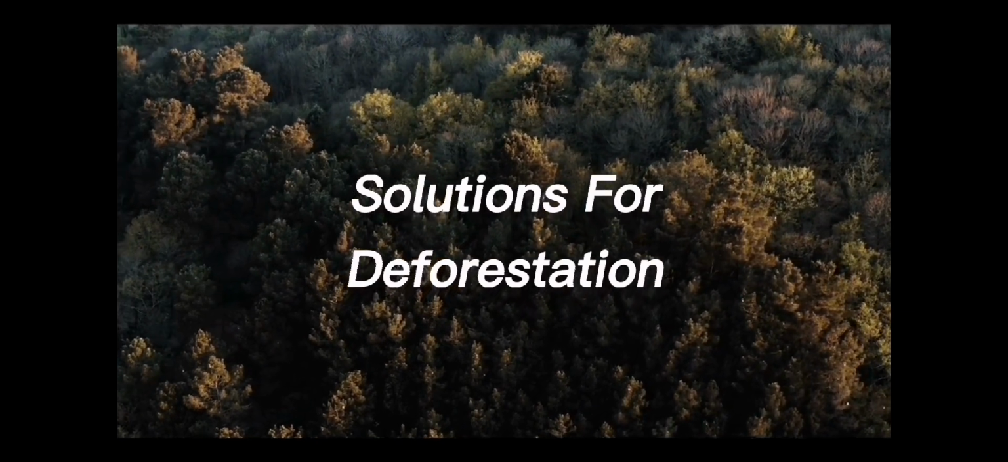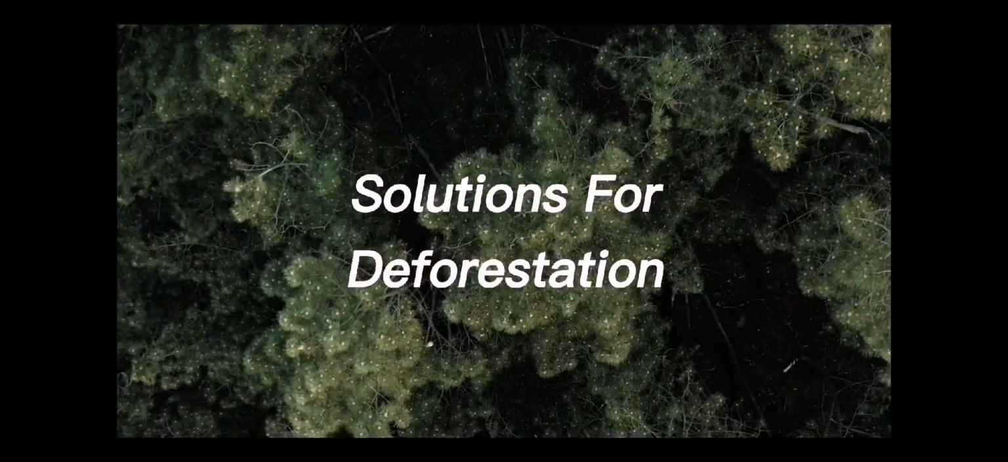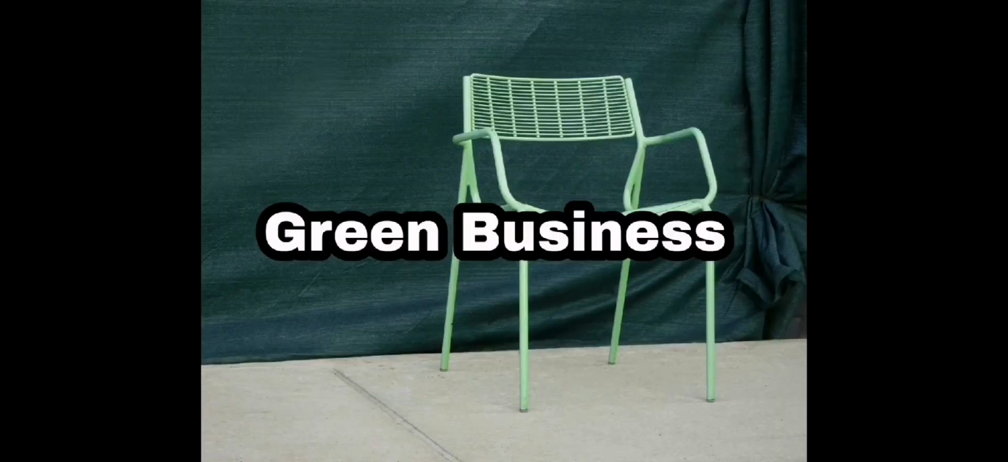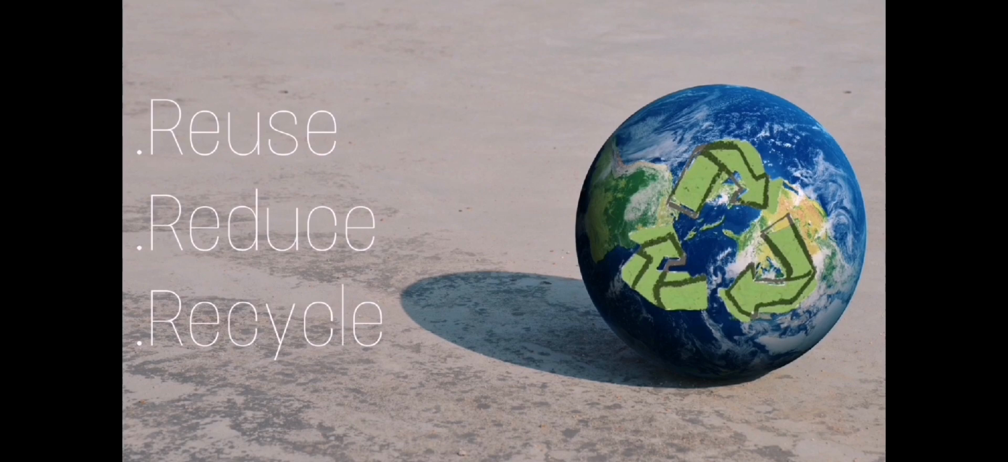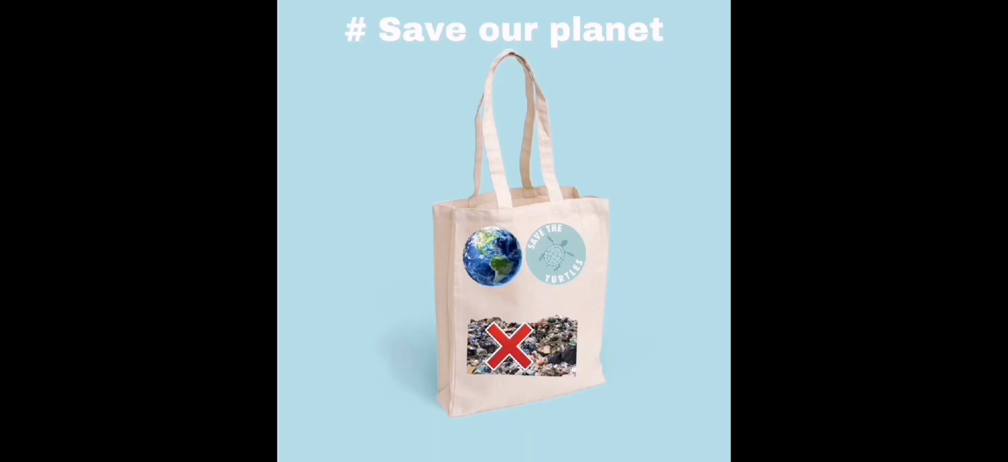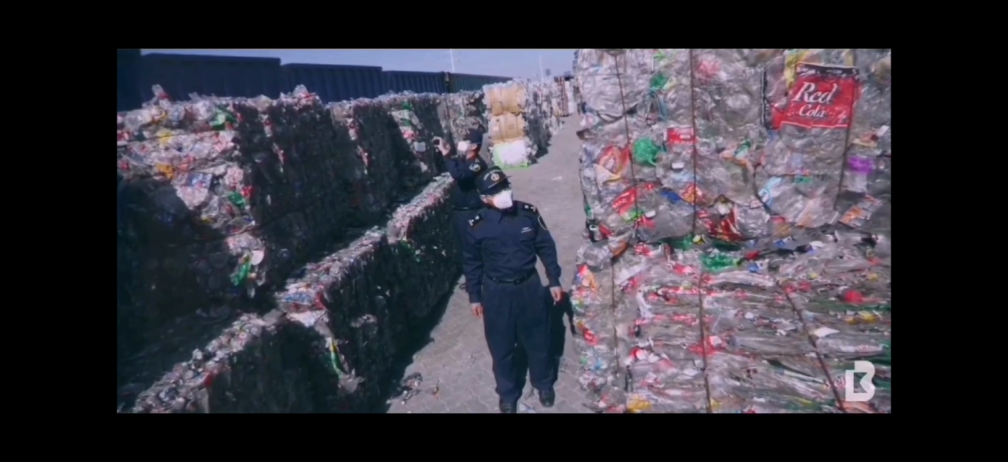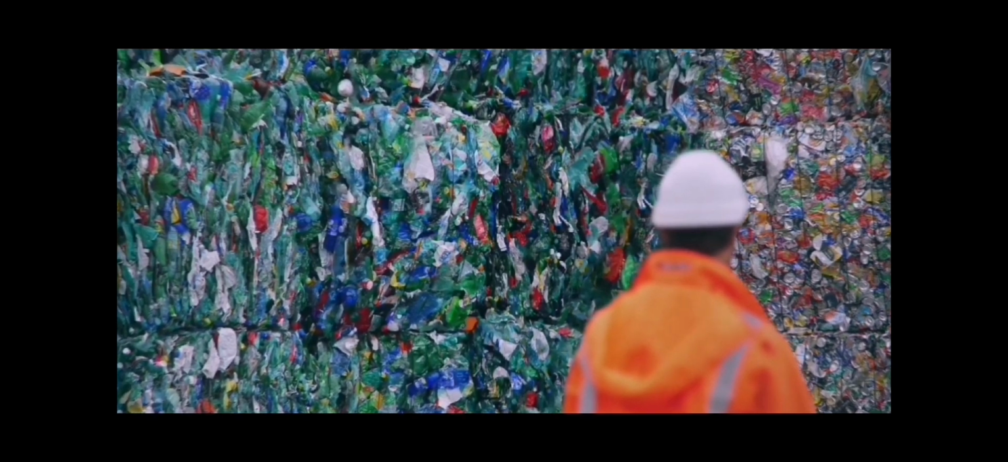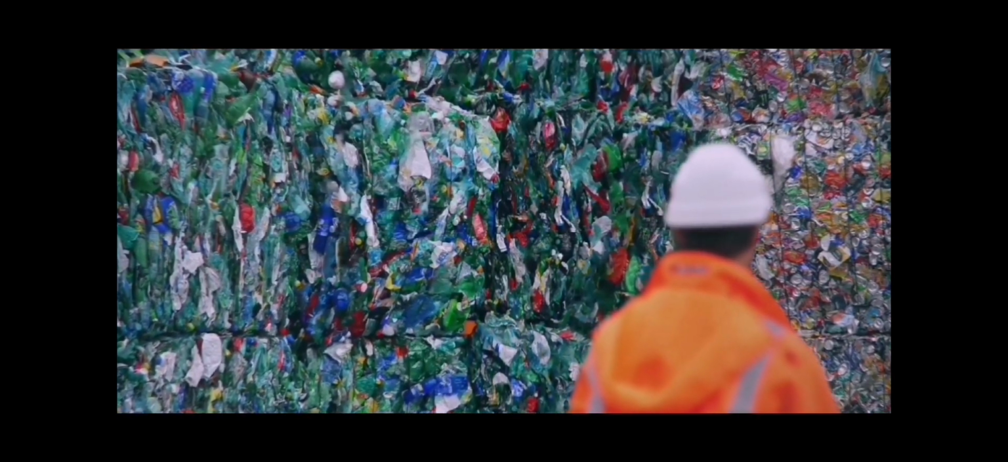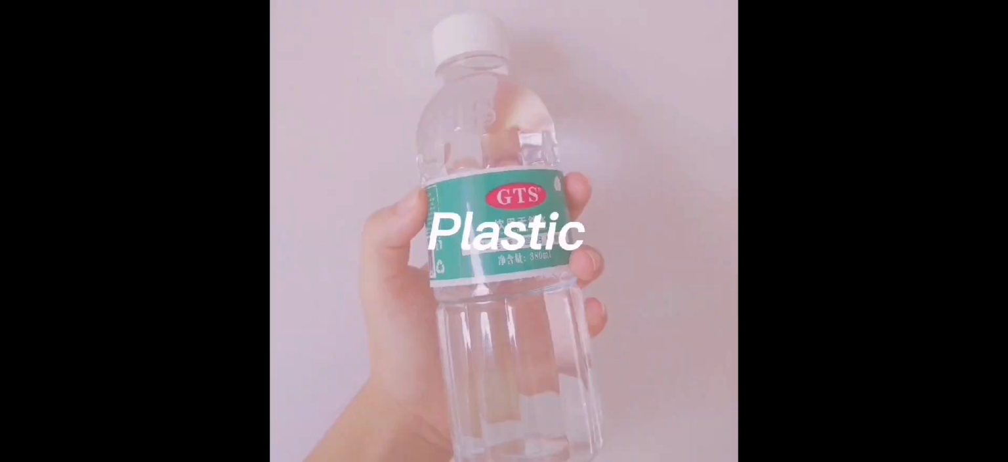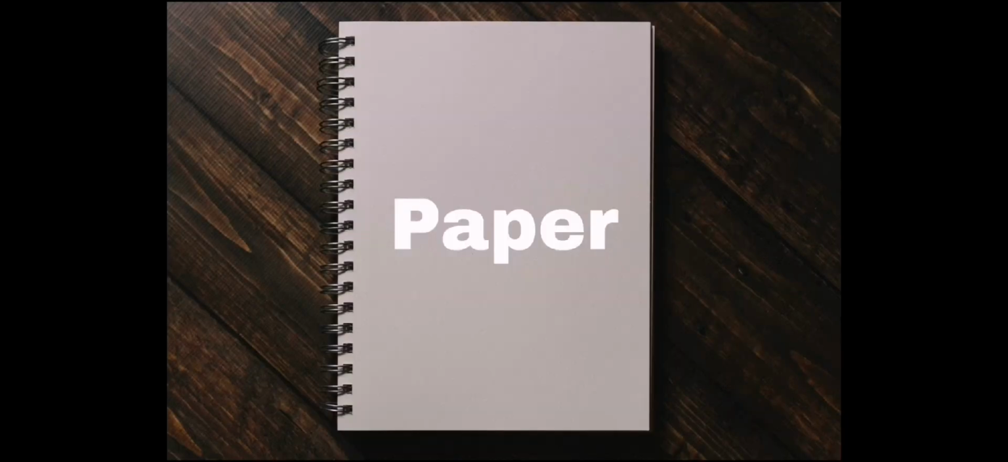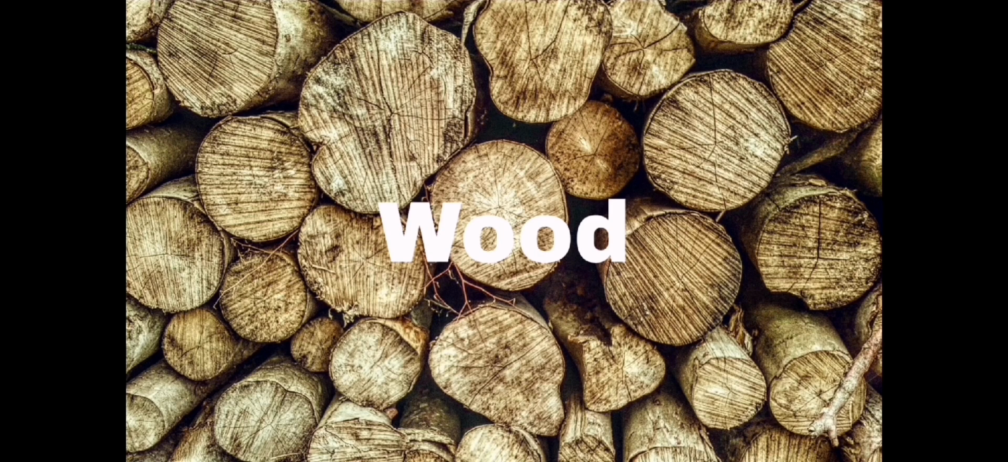Solutions of deforestation, or the various ways to prevent deforestation. First is green business. Green business concerns reuse and recycling. Green methods of production and utilization of resources can immeasurably reduce deforestation. Particularly, it's the focus on reusing items, reducing the use of artificial items, and recycling more items. Paper, plastics, and wood are linked to the destruction of forests and other natural resources.